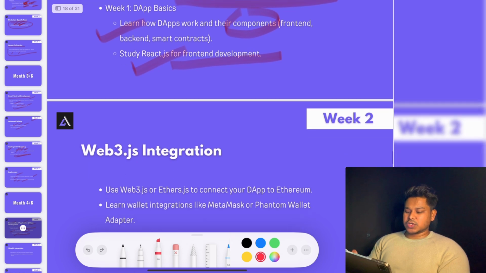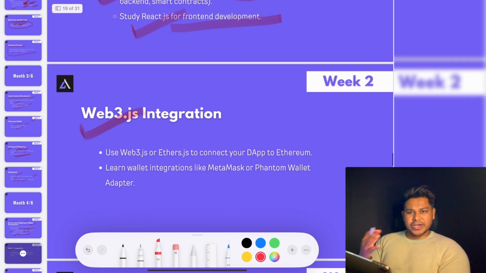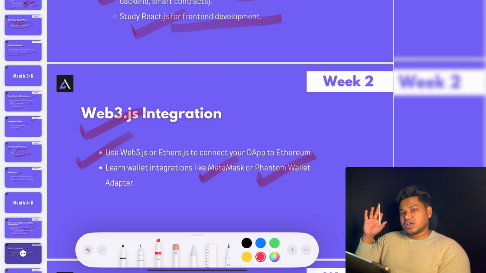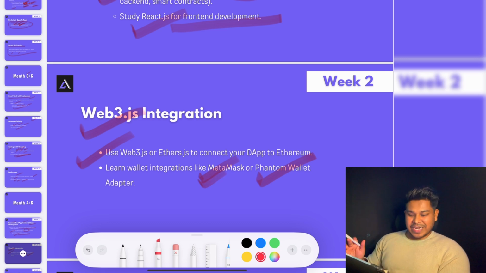After this, you have to focus on Web3.js. You have already learned about Web3.js, how it works. Now you're going to make an actual connection between a smart contract and your front end, and you're going to fetch all the information from the blockchain. That's what you're going to do. You're also going to utilize MetaMask. We already learned about MetaMask. You're going to learn about Phantom Wallet if you're focusing on Solana development, but we are sticking to MetaMask for EVM compatible chains. That's what you're going to utilize, and that's what you have to do.